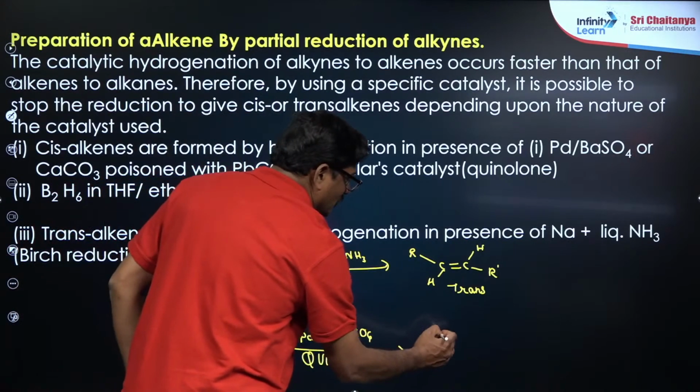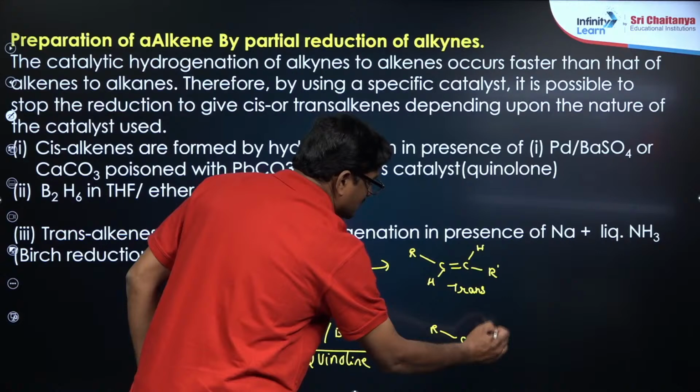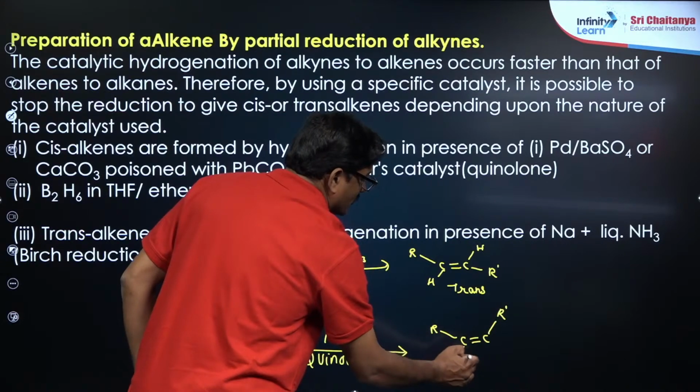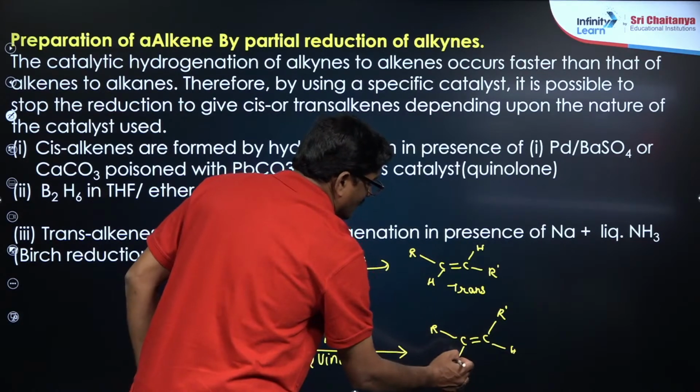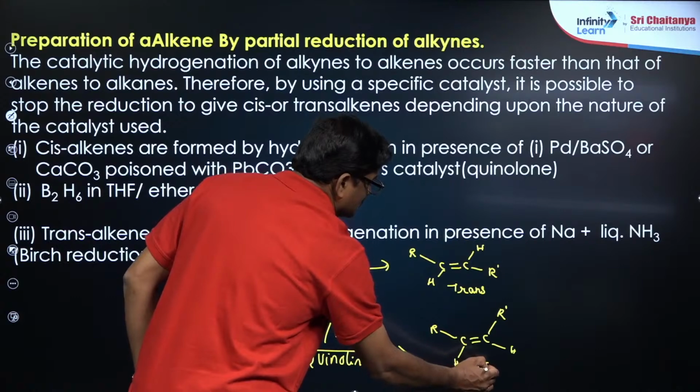With quinoline as a solvent, you are going to get RC double bond CR', and it is going to be a cis alkene. Okay, this is going to be a cis alkene.